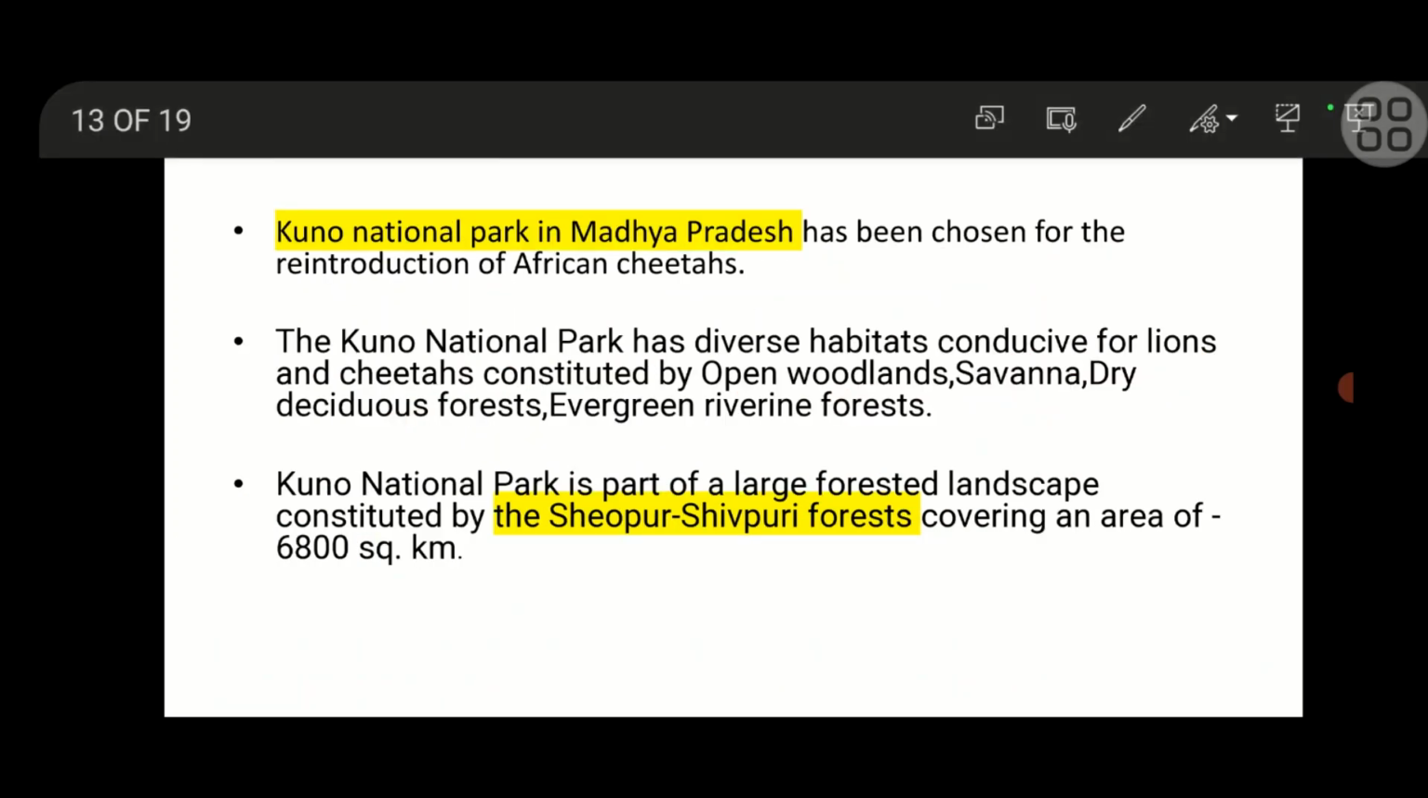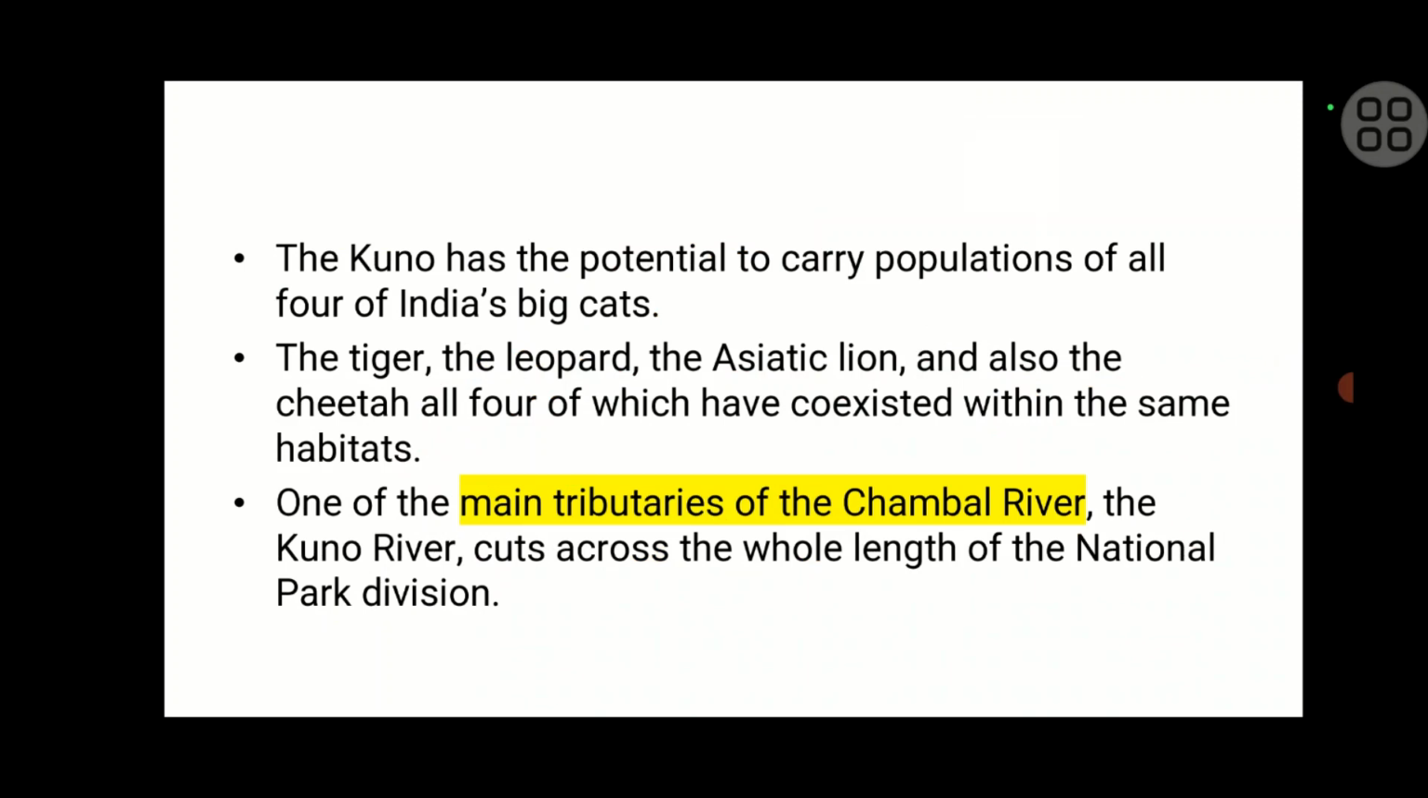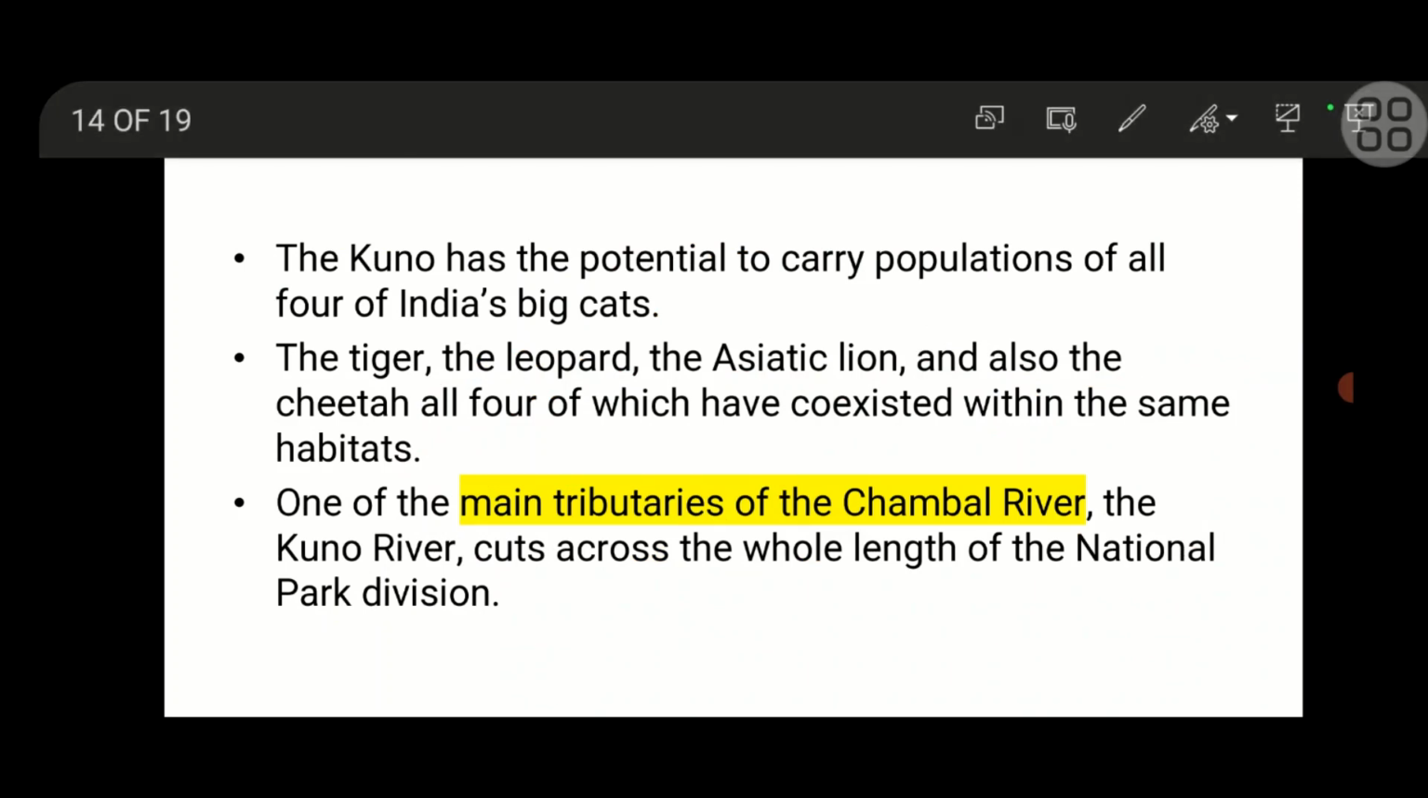Kuno National Park is located in Madhya Pradesh. The Kuno National Park has diverse habitats for lion and cheetah, because it has open woodland, savanna and dry deciduous forest. It is a part of a large forested landscape. And one of the main tributaries of the Chambal River is the Kuno River that cuts across the whole length of this national park.